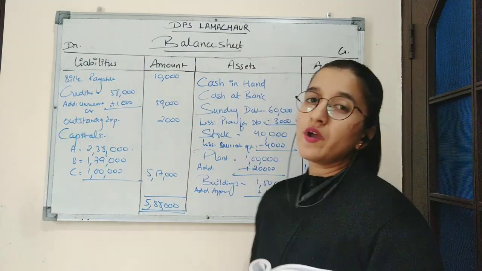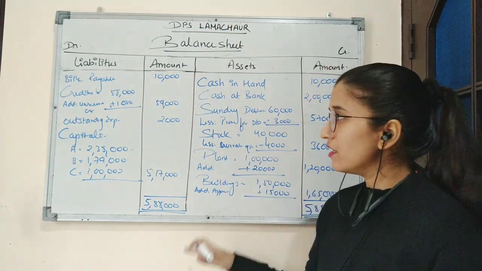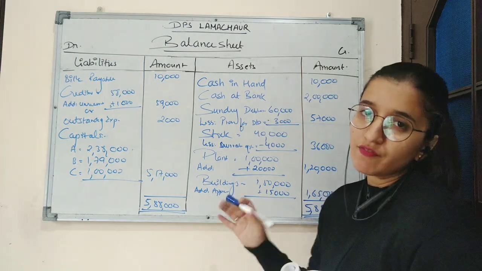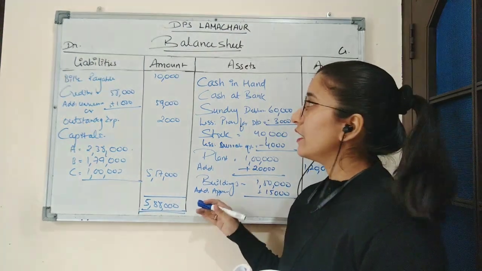So this is how question based on revaluation account, capital account and balance sheet is solved. With this we have completed the chapter admission of a partner. In the next session we will be starting a new chapter.